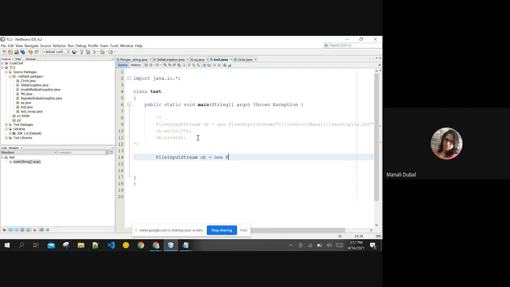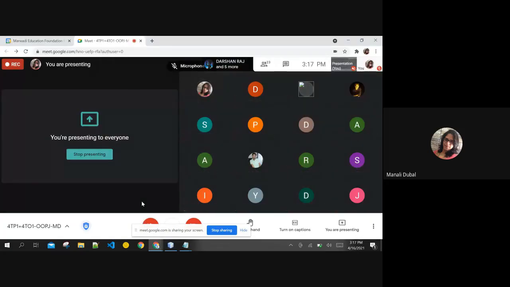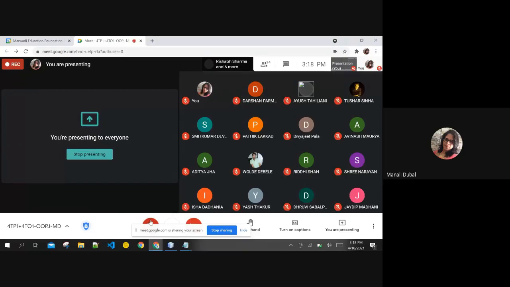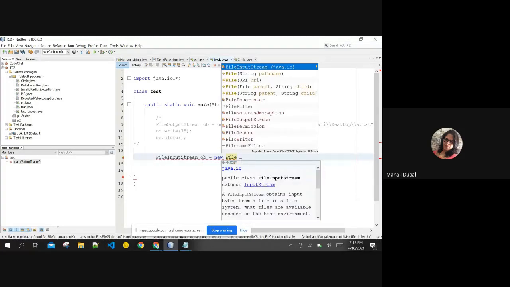I am creating the object of file input stream because I want to read the file from the same location.